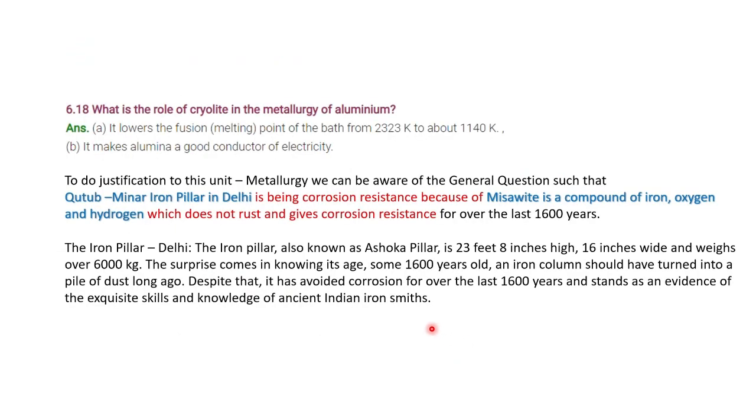Then, what is the role of cryolite in the metallurgy of aluminium? It lowers the fusion point from about 2300 to 1140, and it makes alumina a good conductor of electricity. Then, to do justification of this unit, I just said a general question. As for the iron pillar, the Qutub Minar is in Delhi. The iron pillar has not corroded for about 1600 years because it is protected by misawite. Misawite is a compound of iron, oxygen and hydrogen.